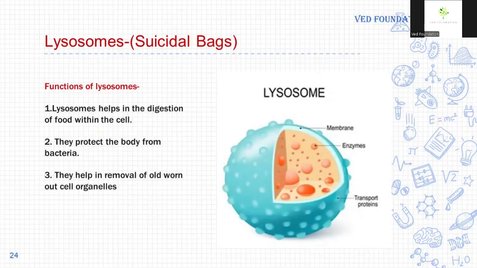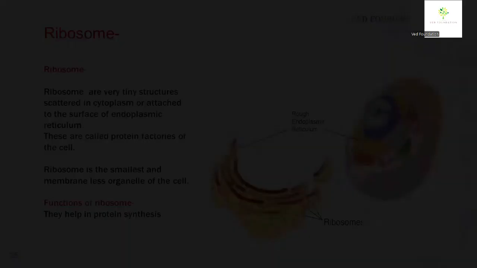Function of lysosomes. Lysosomes help in the digestion of food within the cell. They protect the body from bacteria. They help in the removal of old worn-out cell organelles. If any cell organelle is worn out and damaged, then lysosome digests such old worn-out cell organelles and keeps the interior of the cell clean.